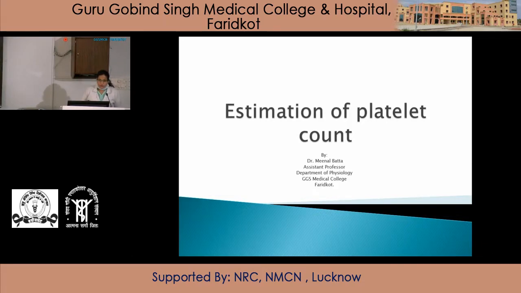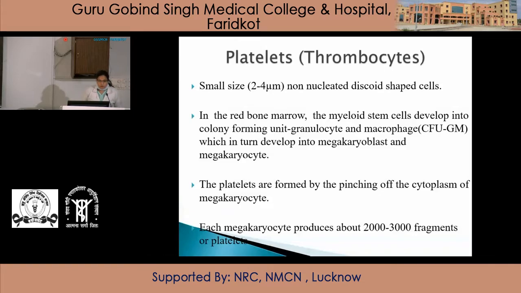Platelet count. Platelets are small, 2 to 4 micrometer, non-nucleated, discoid-shaped cells. They are also called thrombocytes. In the red bone marrow, the myeloid stem cells develop into colony-forming unit, granulocyte and macrophage, which in turn develop into megakaryoblast and megakaryocyte. The platelets are formed by the pinching of the cytoplasm of megakaryocyte. Each megakaryocyte produces about 2,000 to 3,000 fragments or platelets.